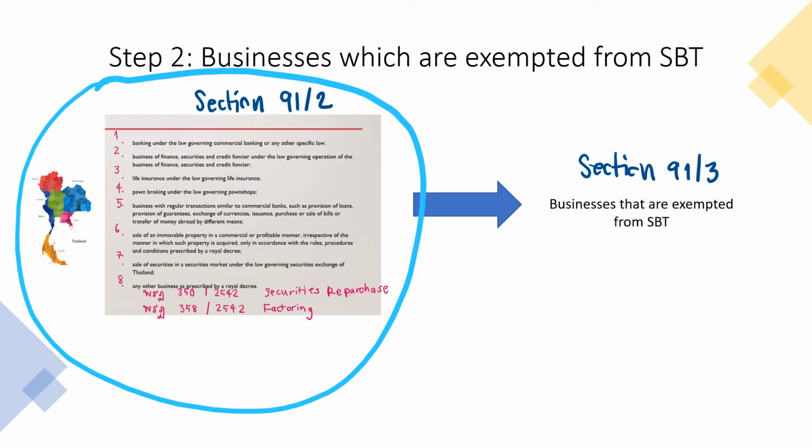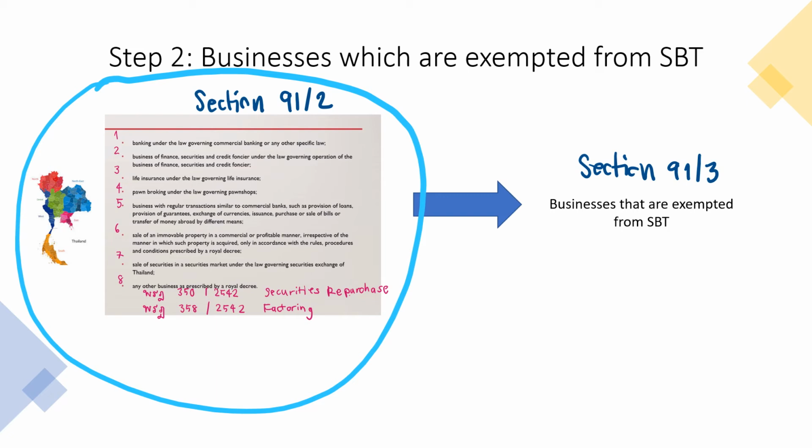After we understand the 8th category of business which are subject to SBT under section 91/1 in the blue circle, even though that particular type of business might be subject to SBT under section 91/2, if these businesses are operated by the government or belong to the government, section 91/3 says that they are exempted from specific business tax.